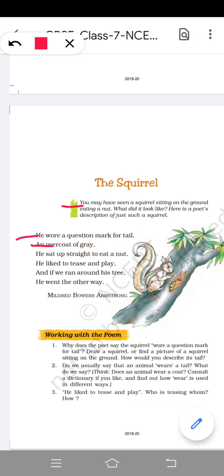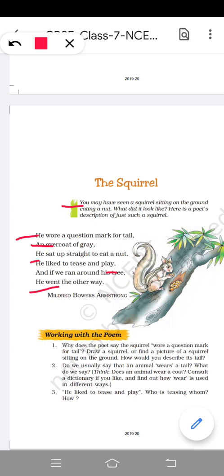He wore a question mark for tail, an overcoat of grey. He sat up straight to eat a nut. He liked to tease and play. And if we ran around his tree, he went the other way.